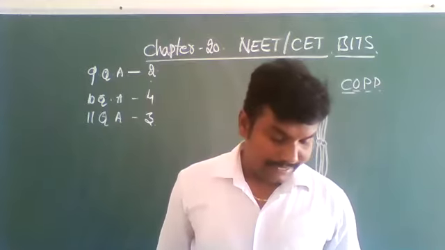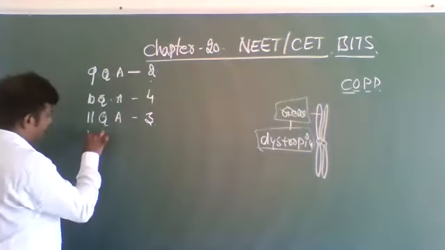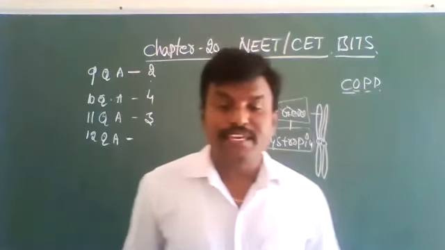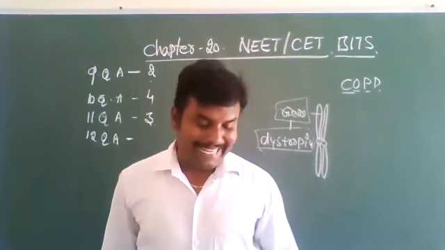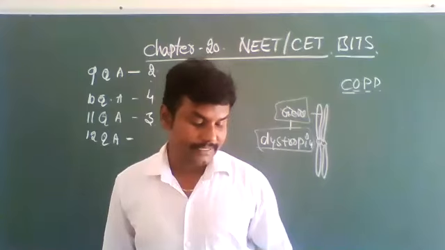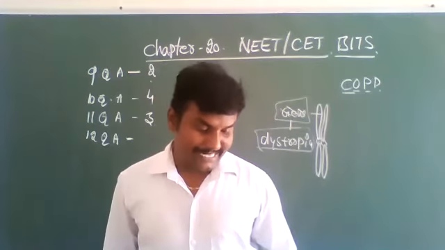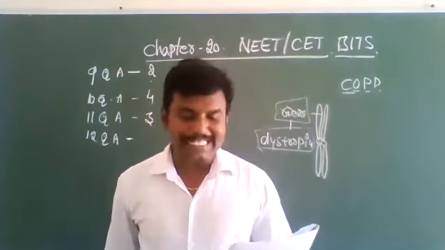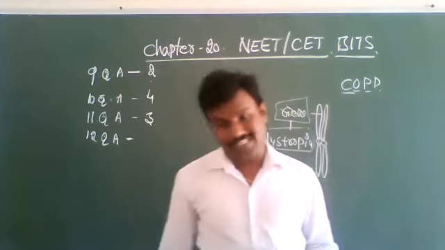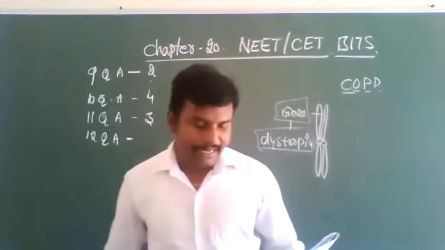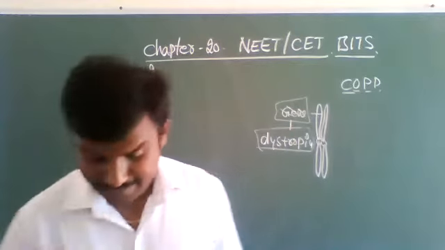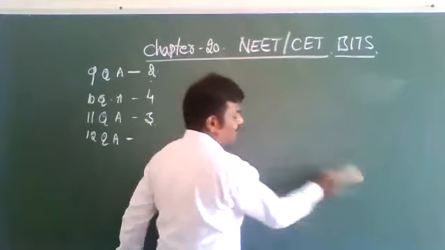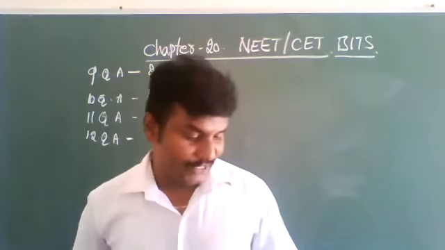That's all. Next, the 12th question. Which of the following is an example of multi-unit smooth muscle? Among the 4, one option is an example of multi-unit smooth muscle. Here, let us first understand the meaning of multi-unit smooth muscle.